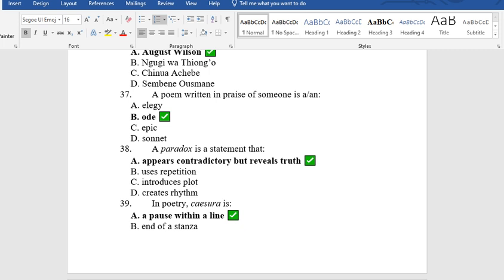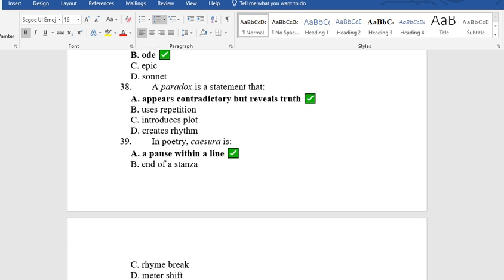37. A poem written in praise of someone is A. elegy, B. ode, C. epic, D. sonnet. The answer is B. Ode.